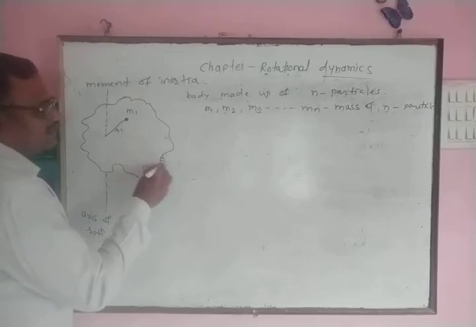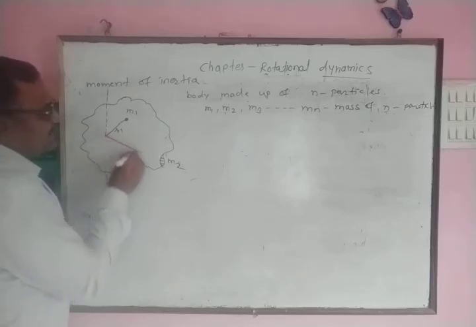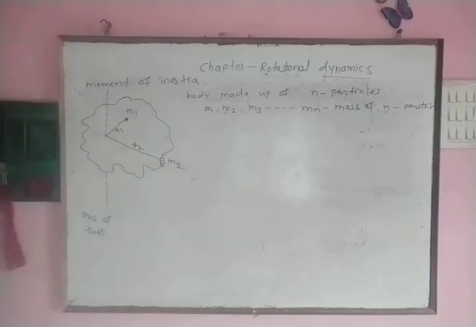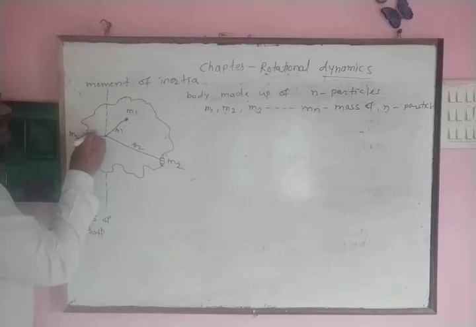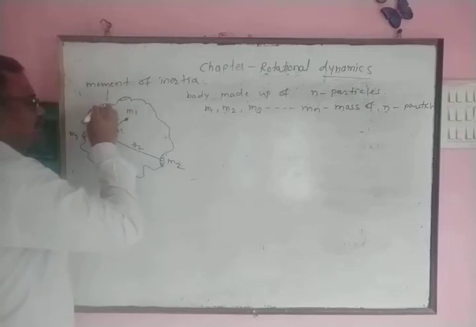Second particle is of mass m2, and this particle is present at distance r2 from the axis of rotation. Suppose this is a third particle, and it is present at distance r3 from the axis of rotation. In this way, consider this body, it is made up of n number of particles.